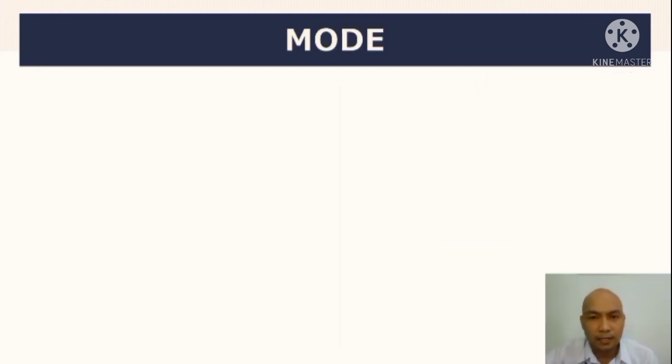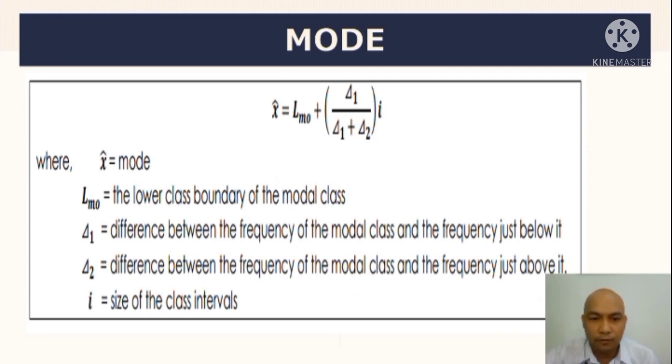Next, pag kinalculate naman natin yung mode ng group data, ito naman yung formula ang gagamitin natin. Ito ay x hat or mode. Then meron naman tayong L sub MO. Kaya nga sabi ko sa inyo, pag mode and median, usually LB na lang, ibig sabihin lower boundary, para pareho yung symbol na gagamitin natin for lower boundary. Okay? Pero pwede na L sub MO is the lower class boundary of the modal class.